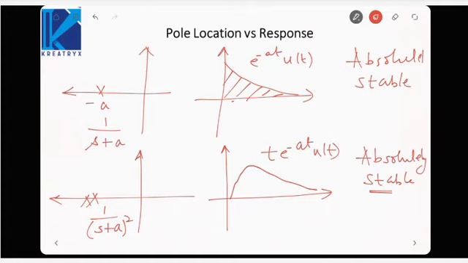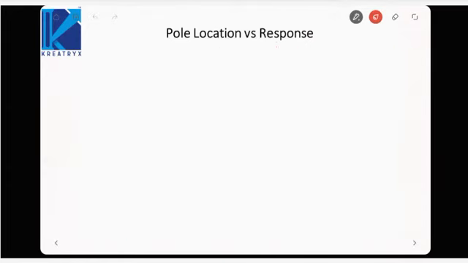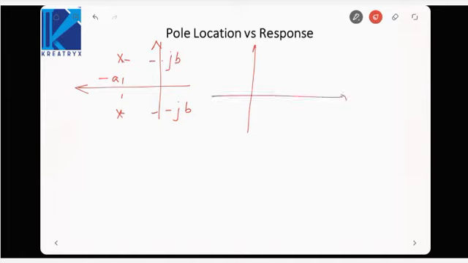Next, let us see the case when there are complex conjugate poles in the left half plane, like this: -a ± jb. This is an example of an underdamped system. The response would be something like this.